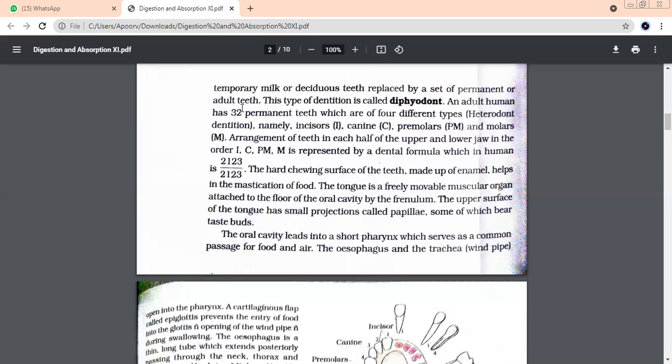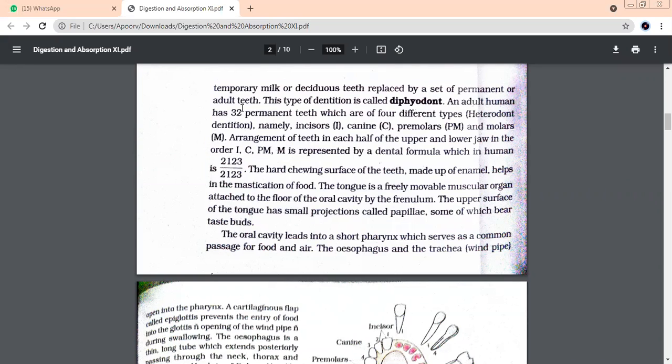Permanent teeth are also known as wisdom teeth. Have you heard about this? Around 13 years, it starts. These deciduous teeth start falling, and then the wisdom tooth starts coming. In Hindi, we call it akal ki daad. So this starts at the age of normally 13 years in human beings. Same, beta, we have 16 teeth in the upper jaw and 16 in the lower jaw.